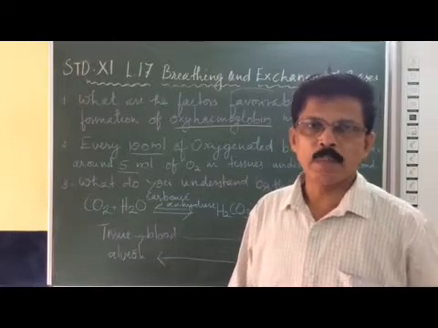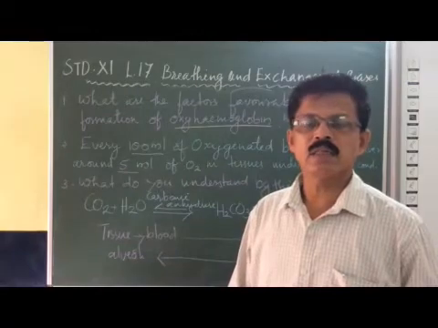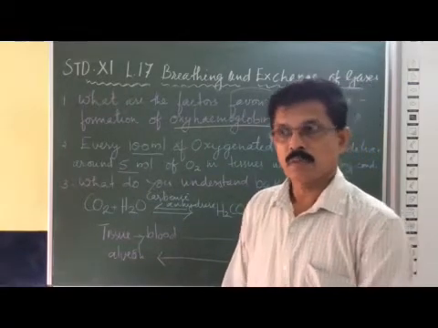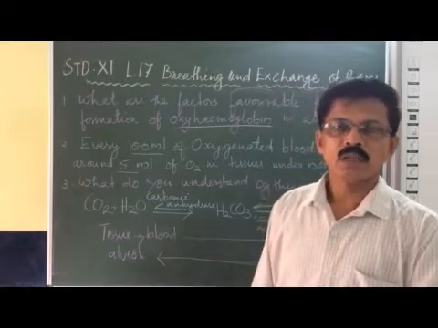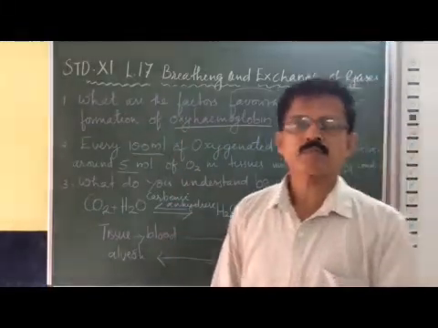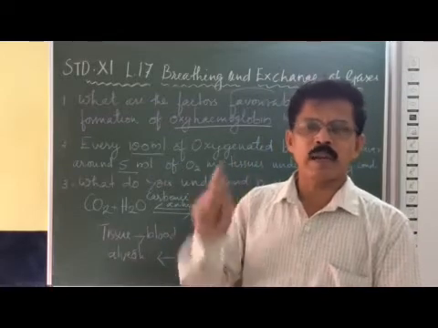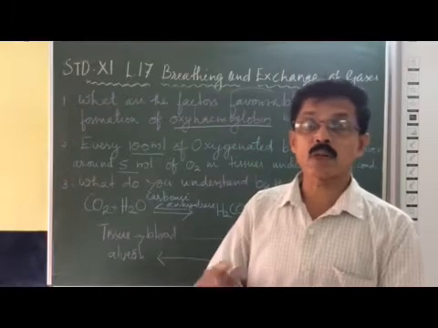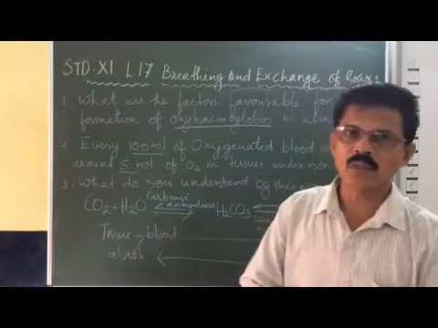That means the partial pressure of oxygen is very high in the alveoli. From the alveoli with high partial pressure of oxygen, the oxygen diffuses into the blood of the capillaries, where the partial pressure of oxygen is less than 94 millimeter mercury. You got it?